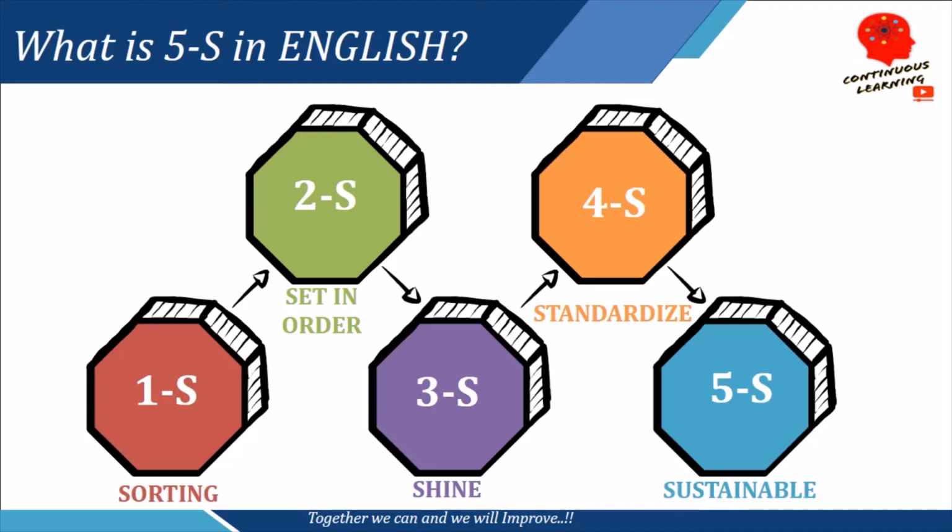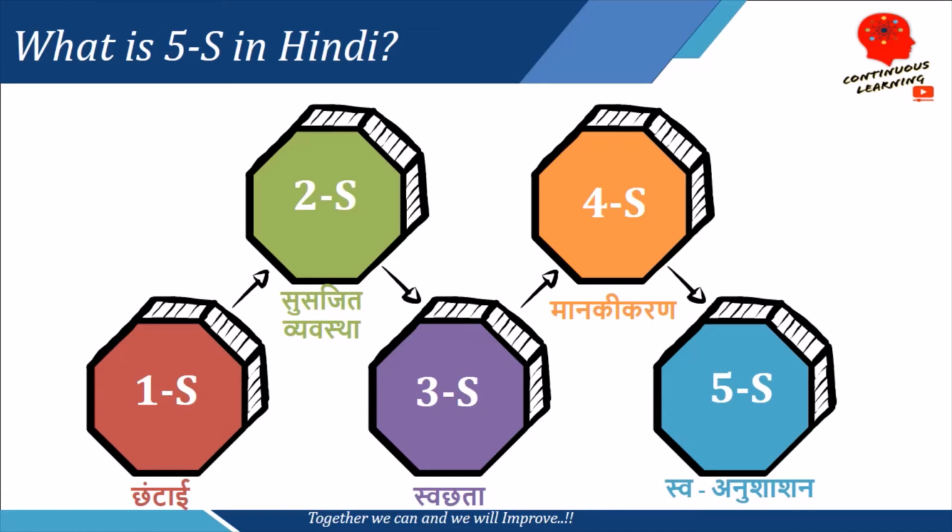Now let us understand what these terms mean in Hindi. So in Hindi, the first S is Chhatai, the second S is Susajjit Vyavastha, the third S is Swachhata, the fourth S is Mankikaran and the fifth S is Swa Anushasan. If we want to understand Japanese versus English versus Hindi in one glance, let us have a quick look.